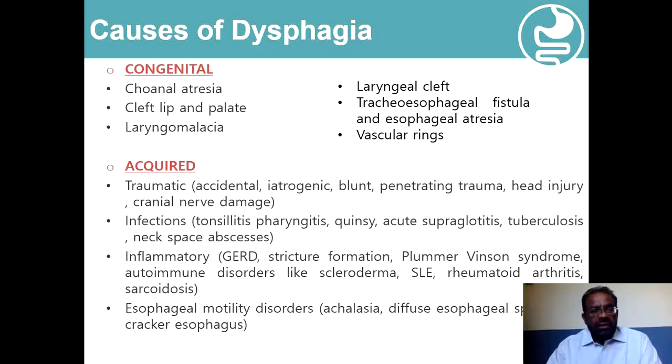Then in the list of acquired causes, infections sometimes play a very important role in the etiology of dysphagia, and the various infections of the tonsils, the pharynx, peritonsillar abscess, acute supraglottitis, tuberculosis, and neck space abscesses can all be associated with dysphagia.